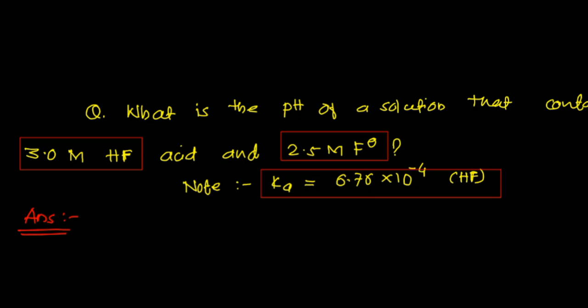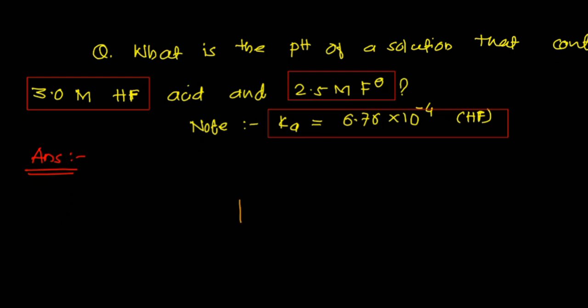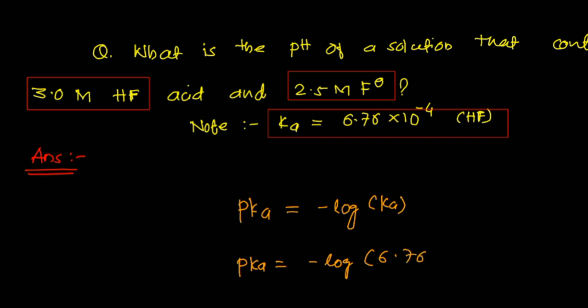What do we have to do now? You know the equation pKa is equal to minus log of Ka. This is the equation for pK also. So pKa is equal to minus log of K, where K is given, 6.76 into 10 to the power minus 4. Then your pK answer, if we solve it, will be 3.17.